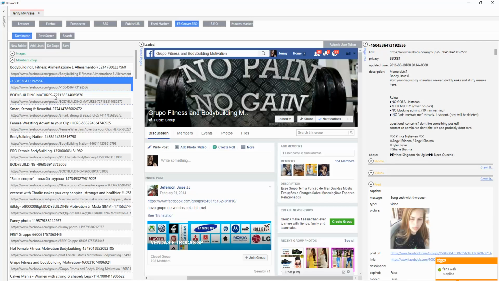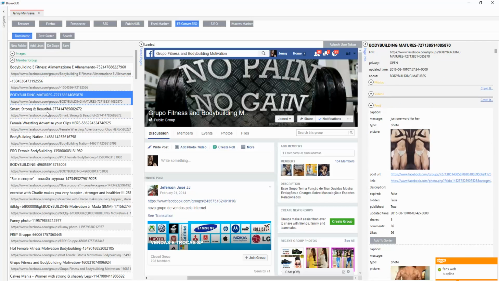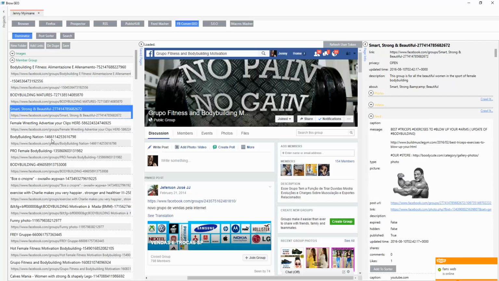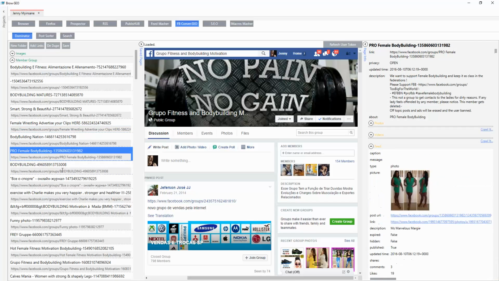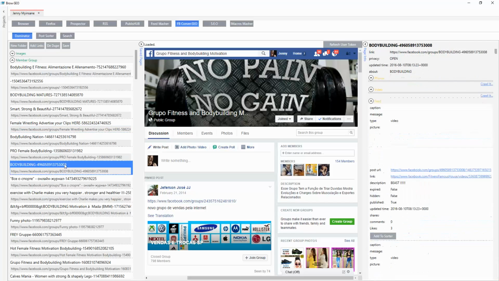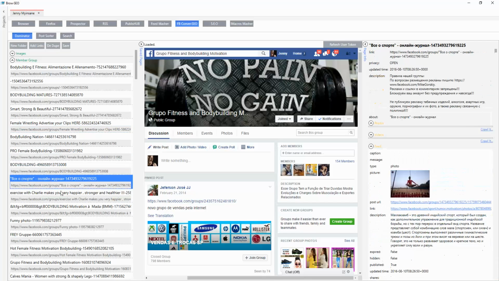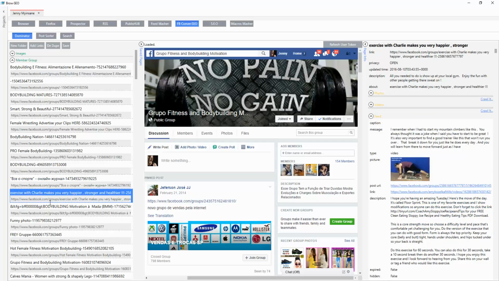Maybe put the secret ones on top. Okay, so I found a little bit of a bug, and the rest of these are going to be open because we haven't got secret in there as a setting. We just have open and closed. I don't think we need to set that because secret is secret. You'll need to join it regardless, so it'll have the same setting as closed. So that's fine. So now these are all open, right?